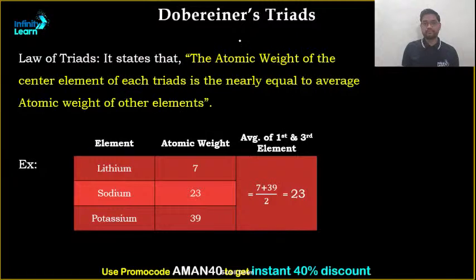The atomic weight of the center element of each triad is nearly equal to the average of the atomic weights of the other elements.